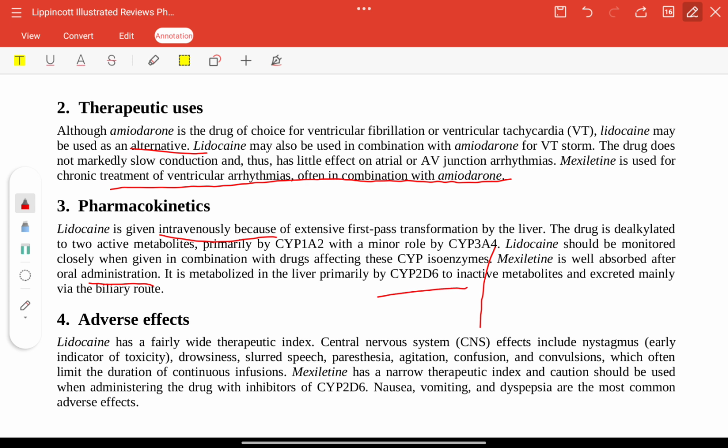Adverse effects: lidocaine has a wide therapeutic index. CNS effects include nystagmus, drowsiness, slurred speech, paresthesia, agitation, confusion. Mexiletine has a narrow therapeutic index and should be used with caution with CYP2D6 inhibitors. Adverse effects include nausea, vomiting, dyspepsia.